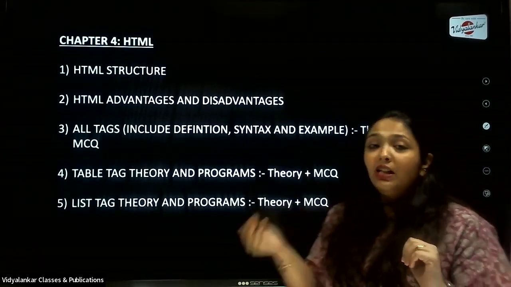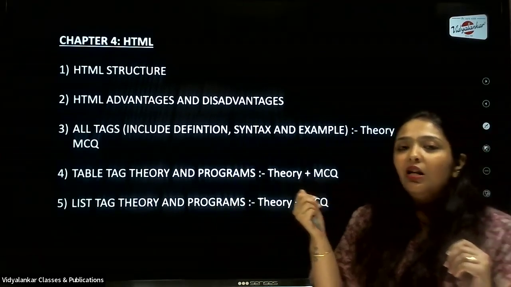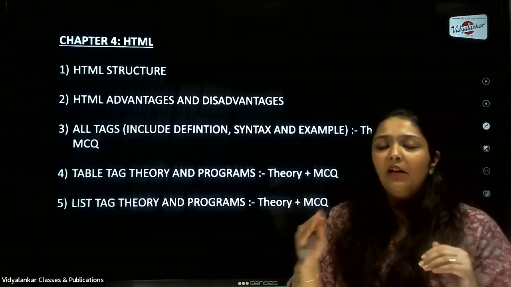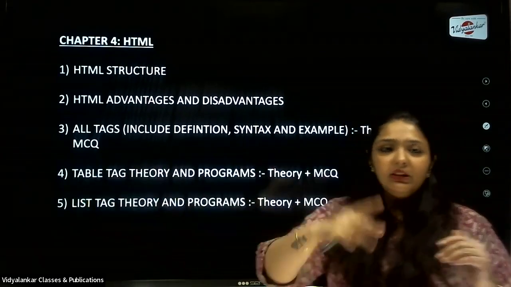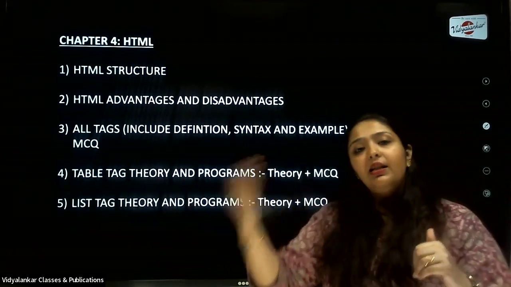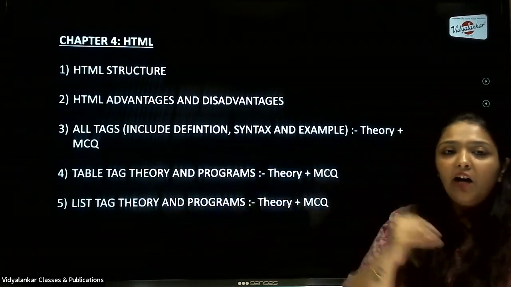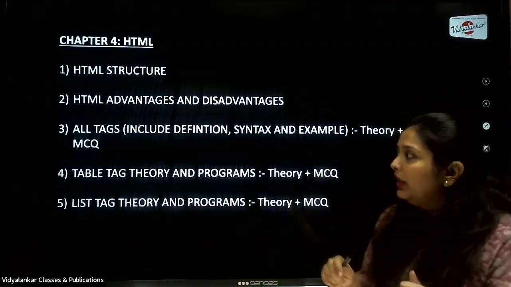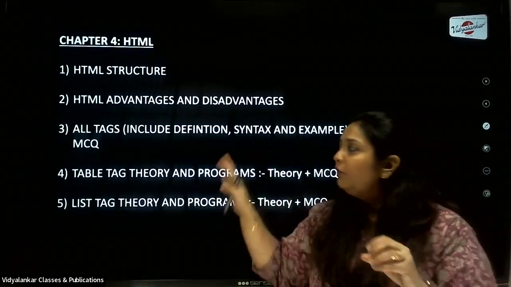Coming to the advantages and disadvantages, it is a repeat exam question. If they have specified, write any 3 advantages of HTML, then 1 mark will hold each. If they have mentioned, write any 3 advantages and disadvantages, then half mark each. So 1.5 marks for advantage, 1.5 marks for disadvantage, and combined it makes 3. Okay. Now, how do you write the theory for the tags?